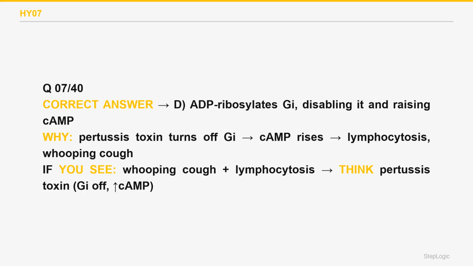Blocking acetylcholine release is the mechanism of botulinum toxin, unrelated to the cough of pertussis. Choice A. Wrong. ADP ribosylation of elongation factor 2 is how diphtheria and Pseudomonas exotoxin A halt protein synthesis, not how pertussis raises cAMP. Choice B. Wrong. Pertussis toxin disables Gi to raise cAMP.